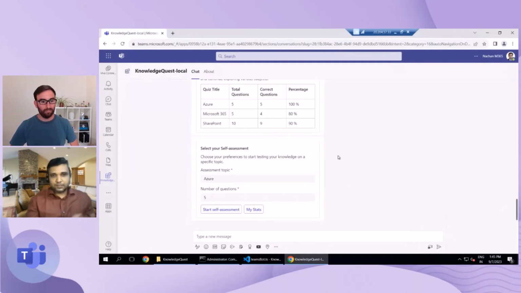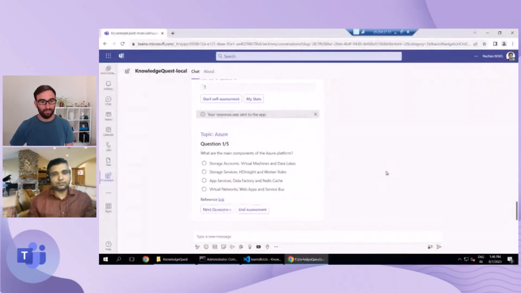All right. So as an example, we want to test our knowledge on Microsoft Azure and the total number of questions. Let's say we'll go with the default 5. But again, if you want, you can go with 10 questions, 20 questions, however much you want to assess your knowledge upon. So we'll go with the Azure assessment for 5 questions, and I will just click start self-assessment. What it is going to do is walk us through the wizard, wherein it will show 5 questions on our screen. We just need to answer that question.